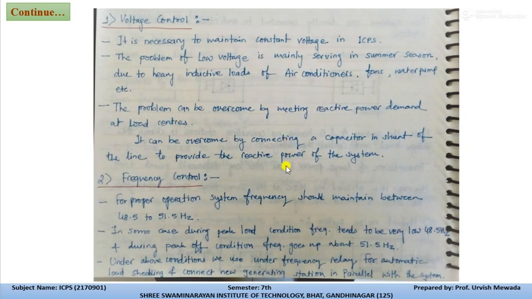Due to low voltage, many problems arise in the summer season due to heavy inductive loads. In summer we generally use air conditioners or coolers, which are heavy loads. Due to switching these loads on and off, fluctuation occurs in the terminal voltage of the system. The problem can be overcome by meeting the reactive power demand at the load center.